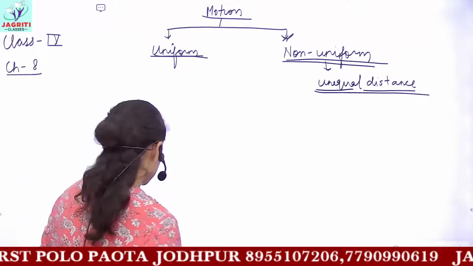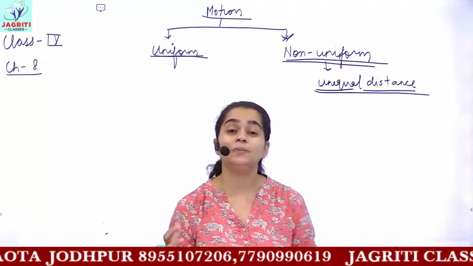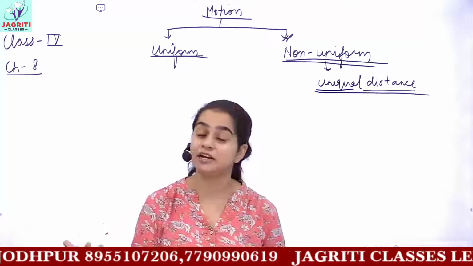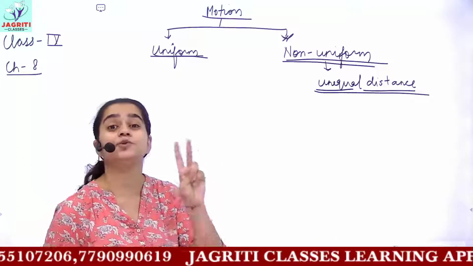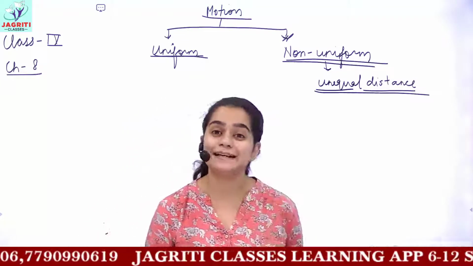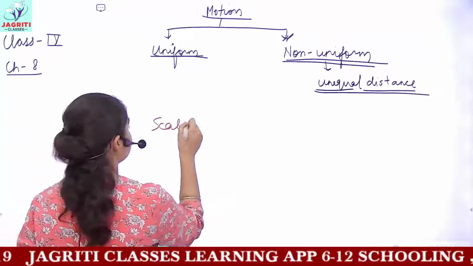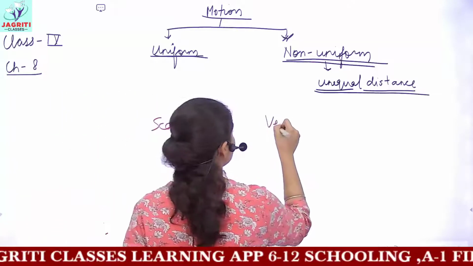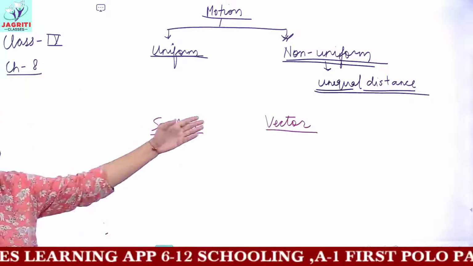In the previous class, we also discussed what you mean by the terms distance and displacement. Before this, I made you clear that you have two kinds of physical quantities in physics: one is scalar quantity and the next is vector quantity. What do you mean by scalar and vector quantities?